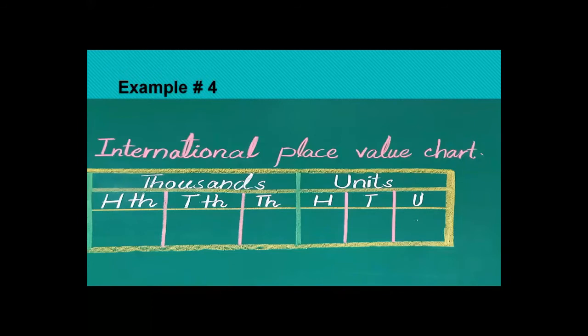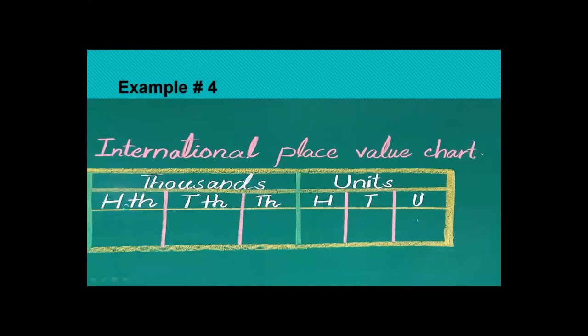International place value chart. If I again start from the right, the first 3 digits are in the ones group, 3 places: units, tens, hundreds, same as in the Pakistani place value chart. Then we put a comma here, as I told you, as a separation between the two groups. Then the next group is 1,000, 10,000 and 100,000.